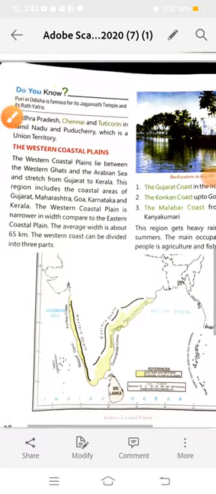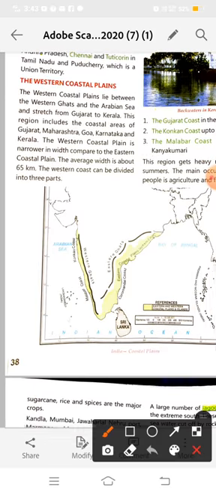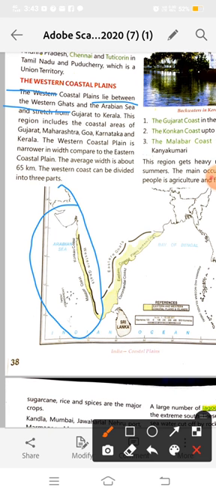The western coastal plains lie between the Western Ghats and the Arabian Sea. Here are the western coastal plains. This black line shows you the Western Ghats, and these blue words show you the Arabian Sea. So the western coastal plains lie between the Western Ghats and the Arabian Sea.